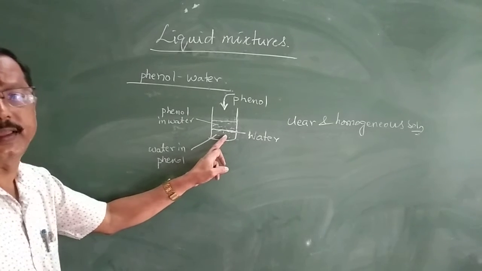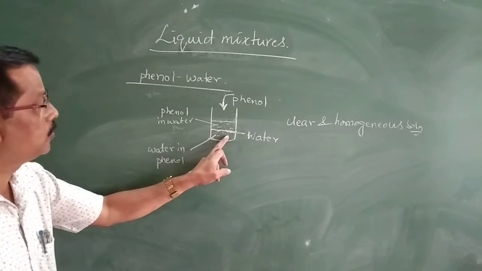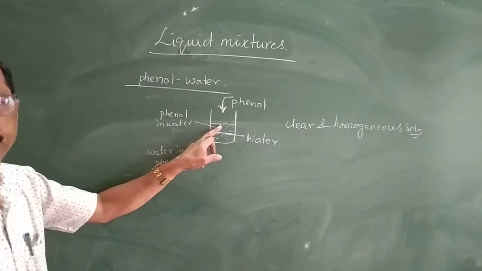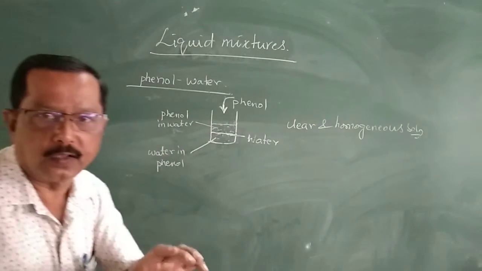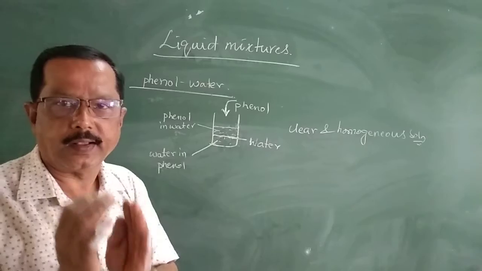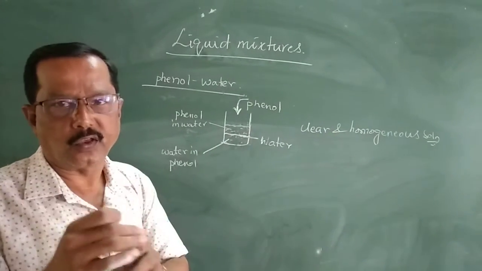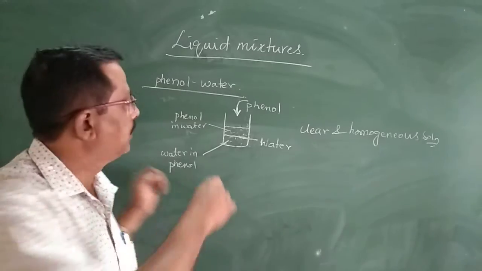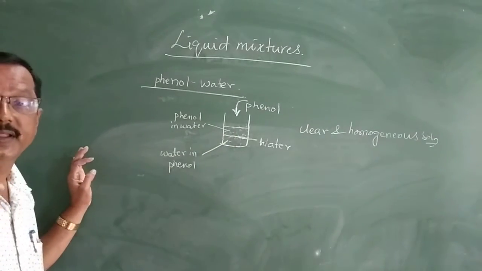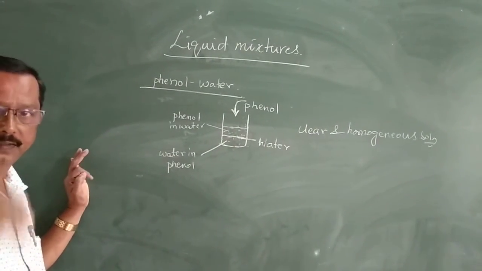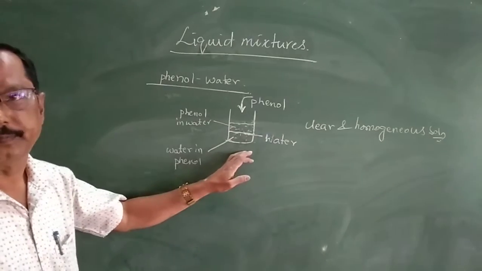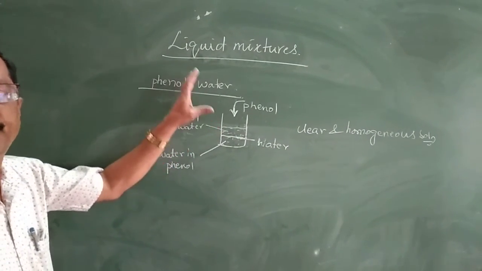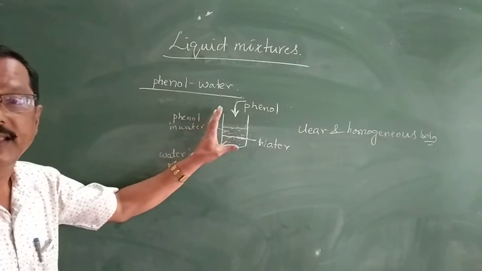So we can come to a conclusion that at lower concentration phenol dissolves in water, but as the concentration increases, it gives turbidity. It does not dissolve further. That's why this mixture is said to be a partially miscible liquid mixture.